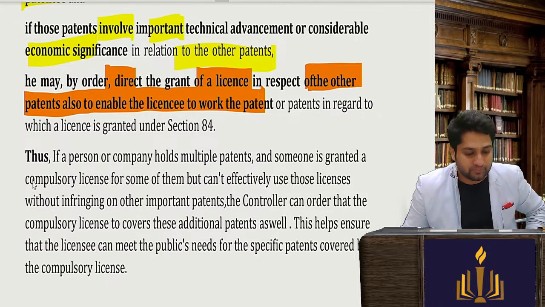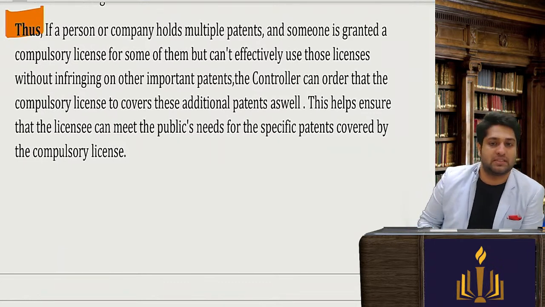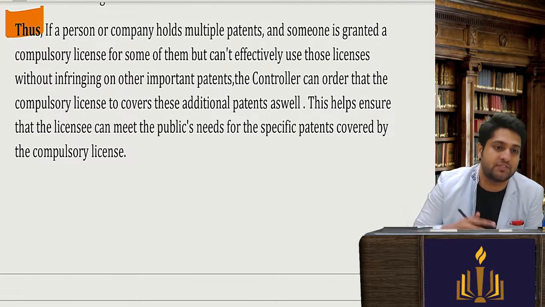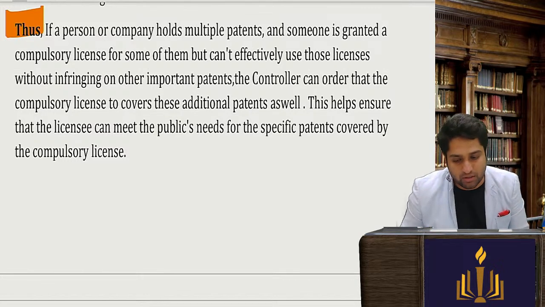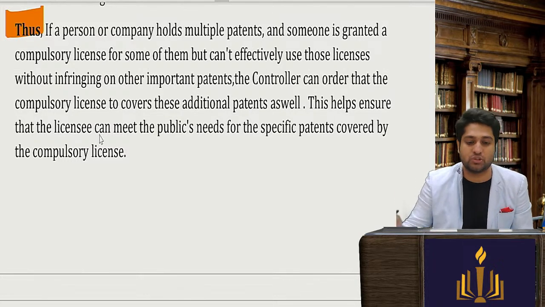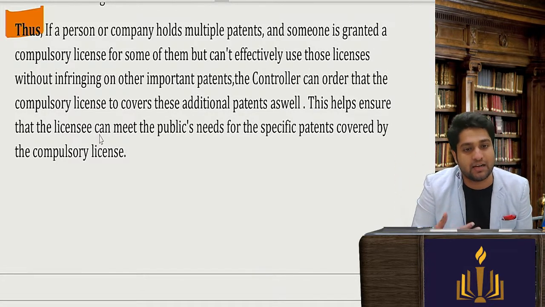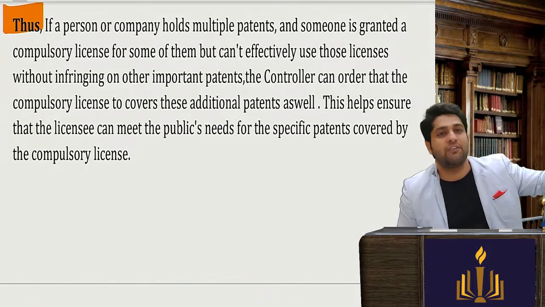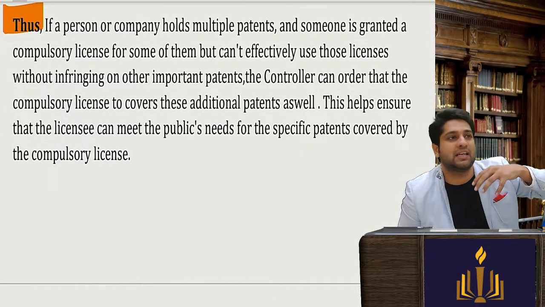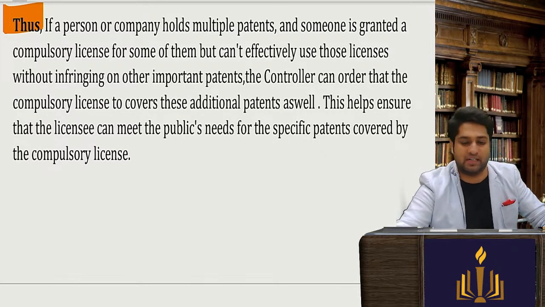Very, very simple. Thus, if a person holds multiple patents, and someone is granted a compulsory license for some but can't effectively use those licenses without infringing on other important patents, then the controller will order that these compulsory licenses cover the additional patents as well. This helps to ensure that the licensee can meet the needs of the public for specific patents covered by compulsory license. So if I get a compulsory license for one, but I say that I cannot operate this without getting a license for two also, then if the controller is satisfied, he will grant it.